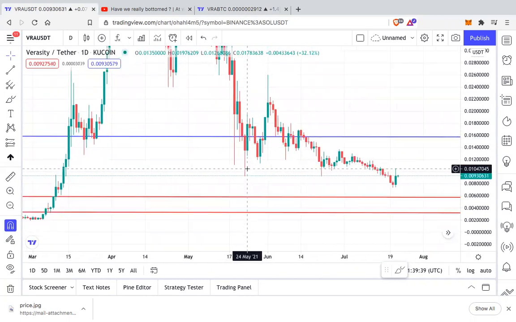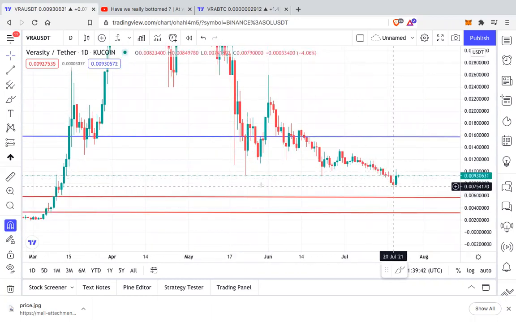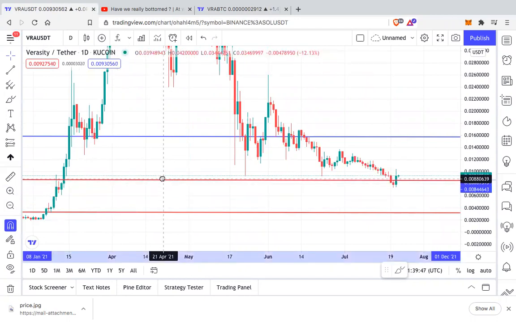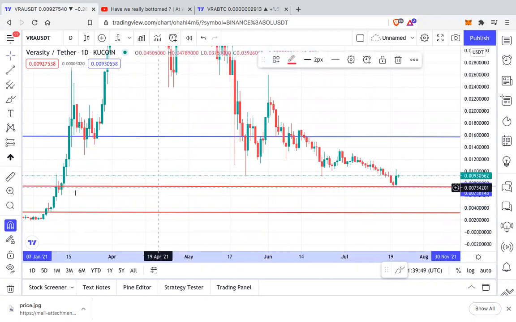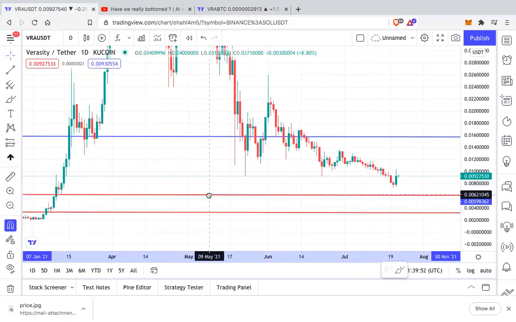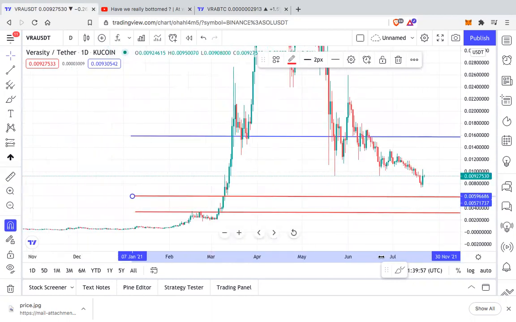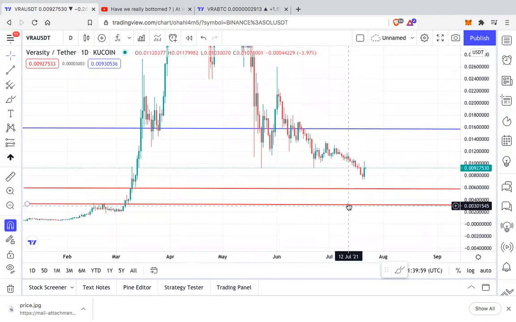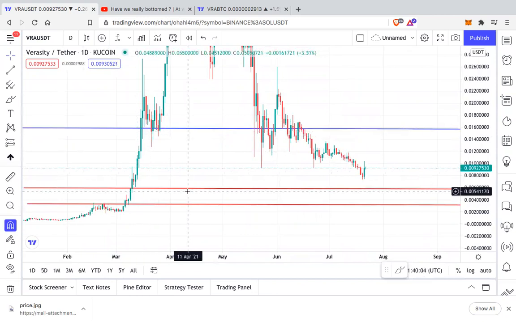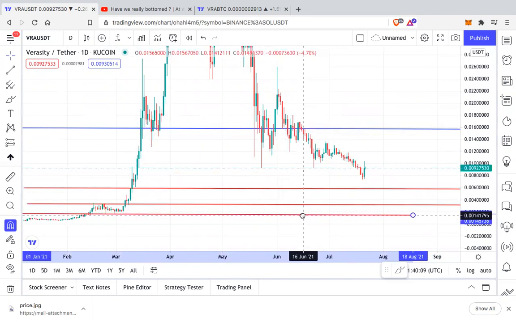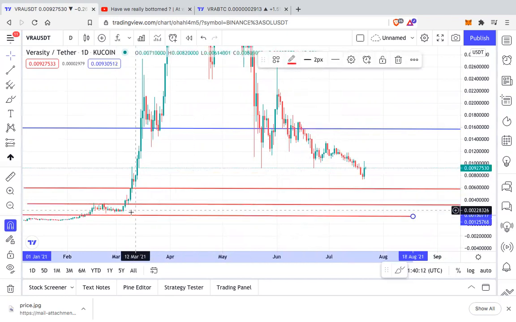If you see over here, we are getting this bounce exactly from this support. Let me just take this. Can you see this? We are getting bounce from here, but this support is actually over here at 0.005. So this is a very important support. If at all we break this support, then the next support is at 0.003, and it is a very big support then over here. So then this is an entire range between 0.001 to 0.03.